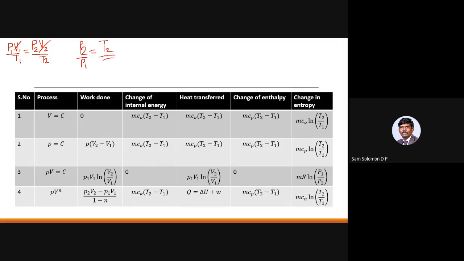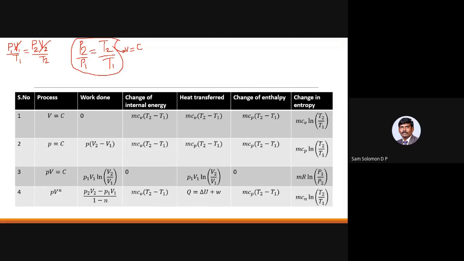Now, P2 by P1 equal to T2 by T1 is not a standard formula, and it is not applicable for everything. It is applicable only for a constant volume process, only when you are able to cancel out the volume terms. So this particular equation is not a general equation; it is derived specifically for a constant volume process. Okay, so this relationship you should know.